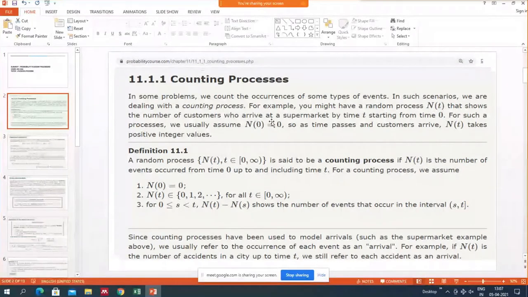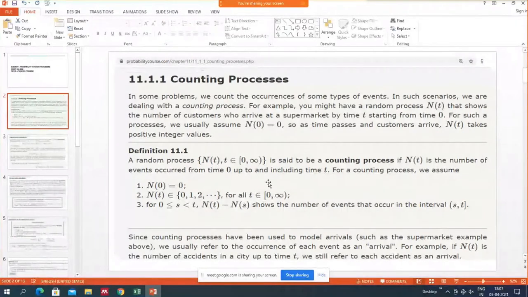Who arrive at a supermarket by time t starting from time 0. For such a process, we usually assume N0 is 0, that is at time 0. From where we start, like if I start counting from now on, I will say this time is 0, and then after 30 minutes, t is 30. So as the time passes, the customers arrive and Nt takes a positive integer value.